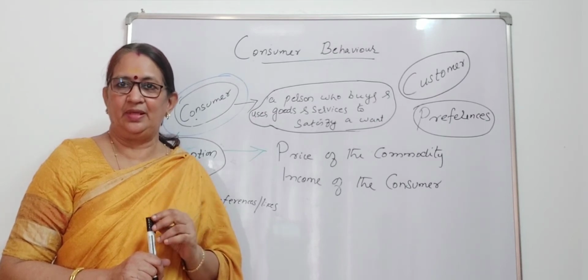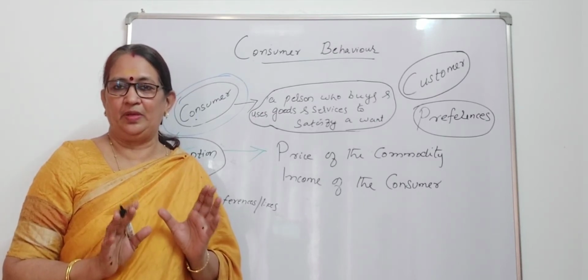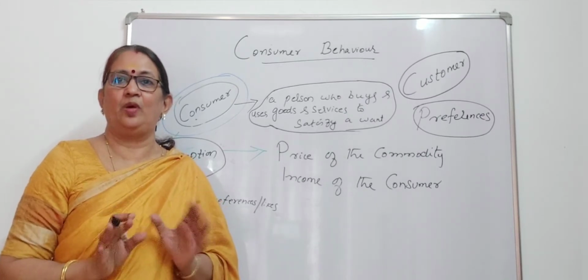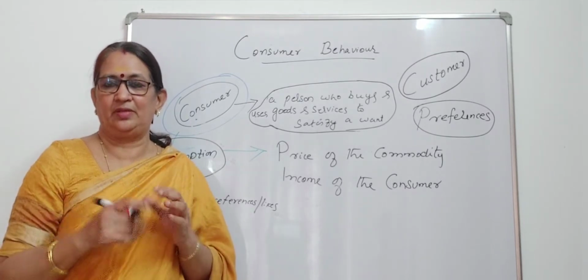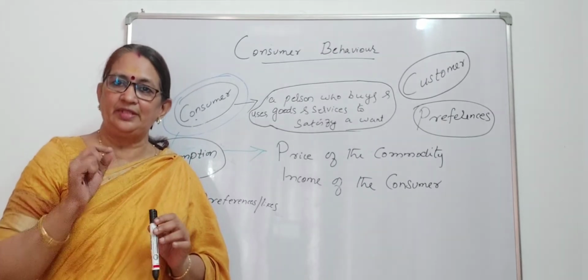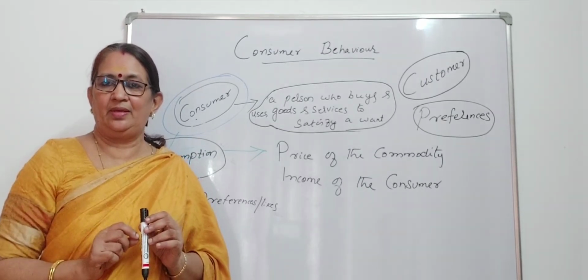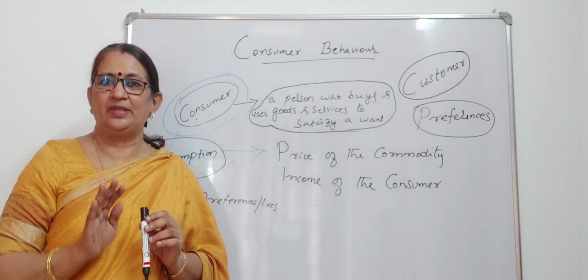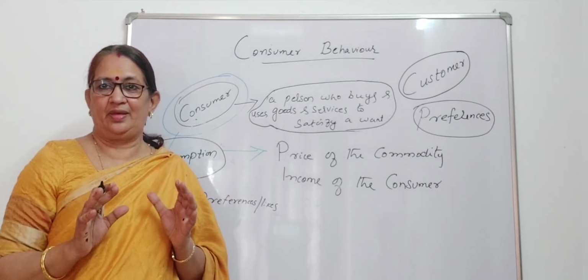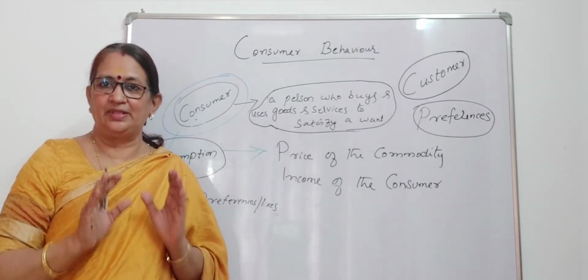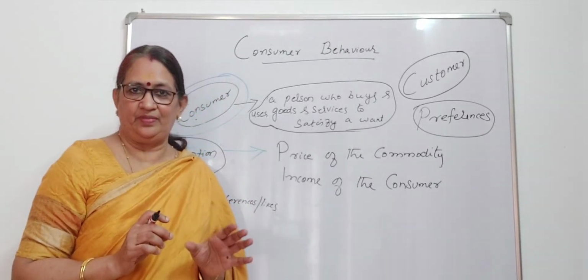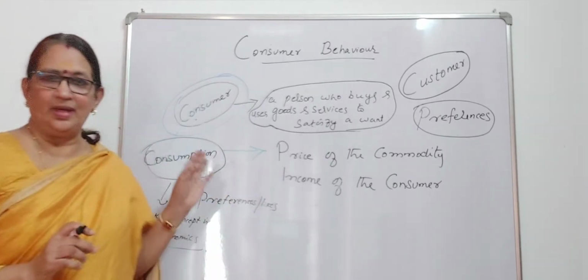When a person buys a particular good or service and uses it to satisfy his or her want, there are many wants for human beings. And in order to satisfy those wants, people are purchasing goods and services and using them. So that action, that is buying goods and services and using them to satisfy the wants, in economics is called consumption.